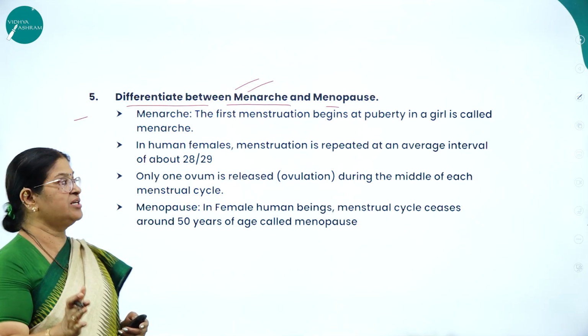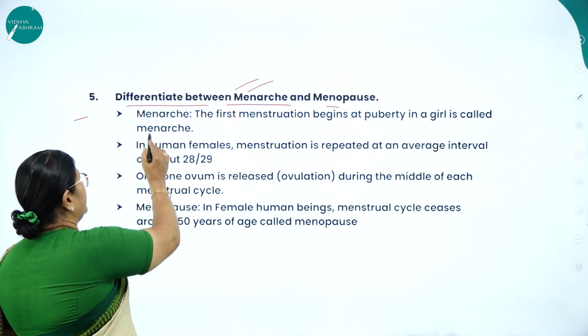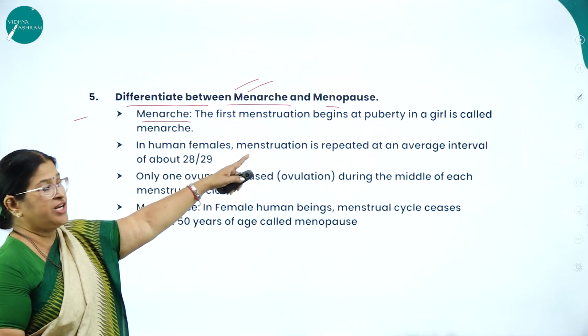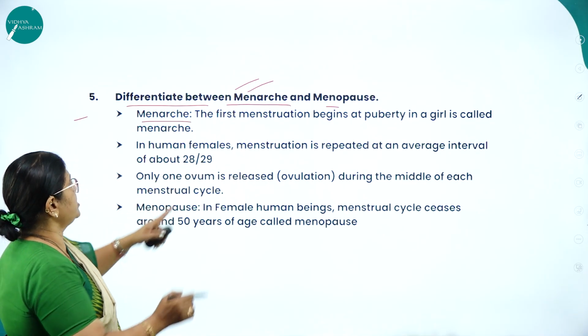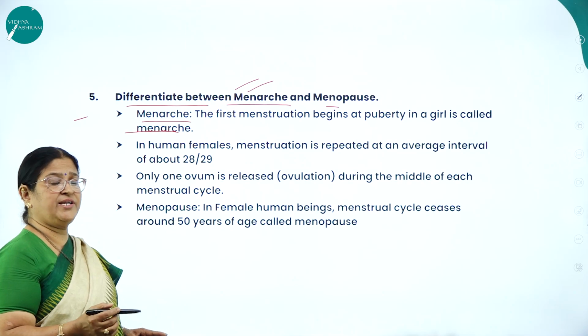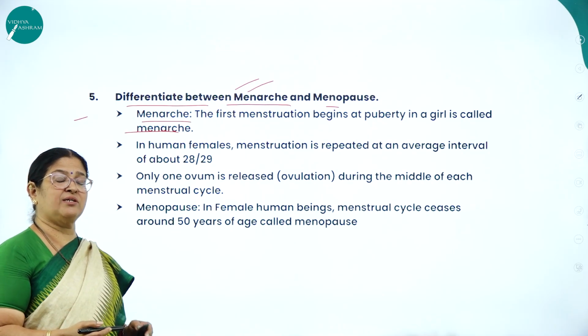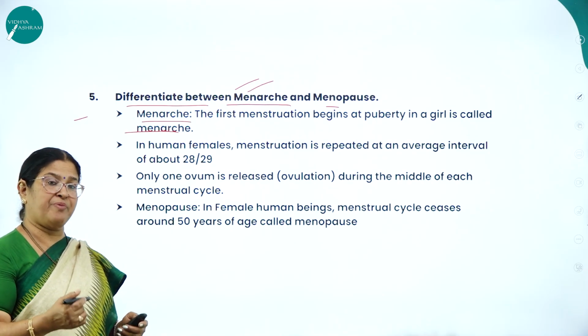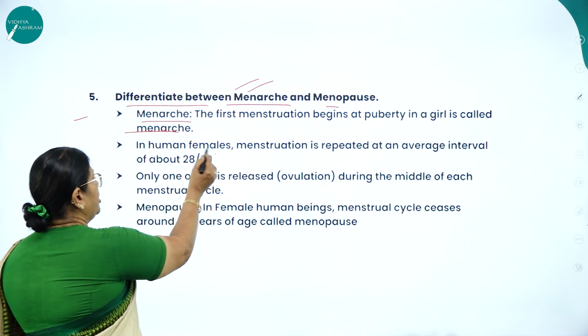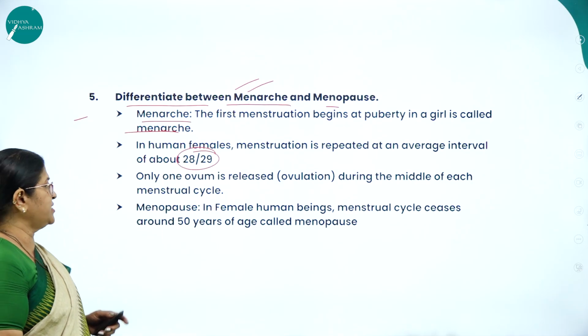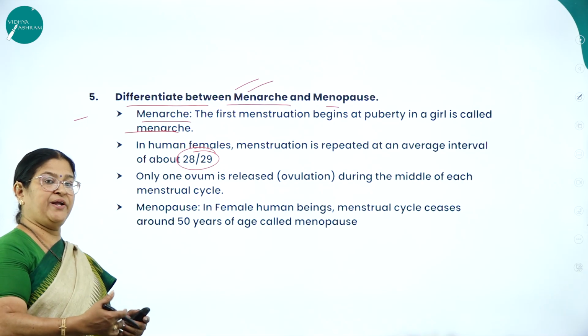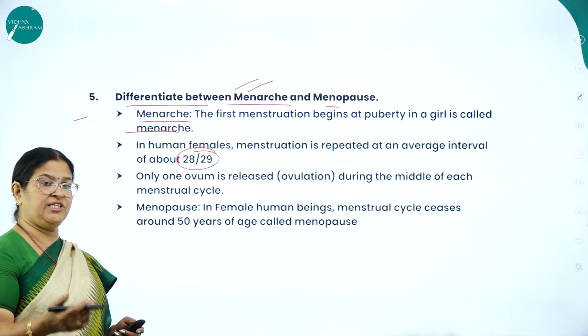Stoppage or cessation is called menopause. Now let us see menarche. The first menstruation that begins at puberty in a girl is called menarche. As I already explained, the menstrual cycle is a reproductive cycle seen in primates which lasts for how many days? 28 to 29 days, which I have already explained, and which you might also have studied in your theory classes.